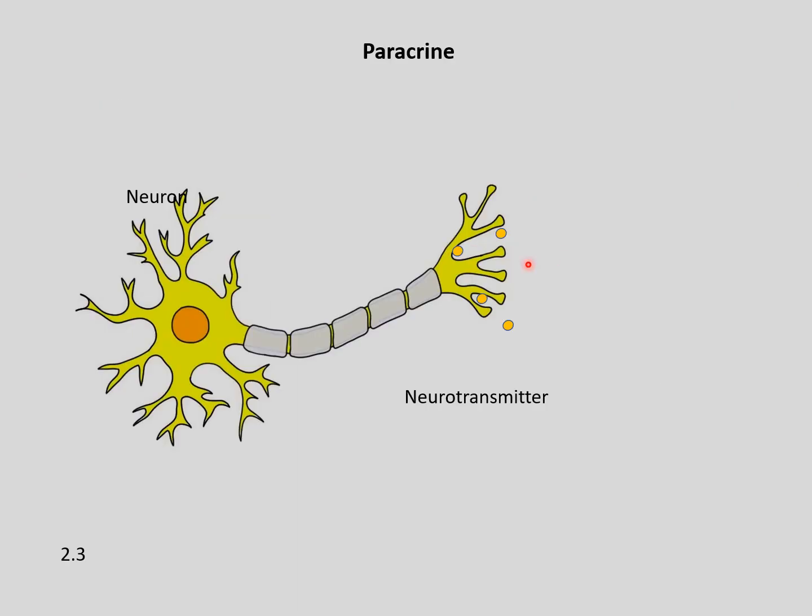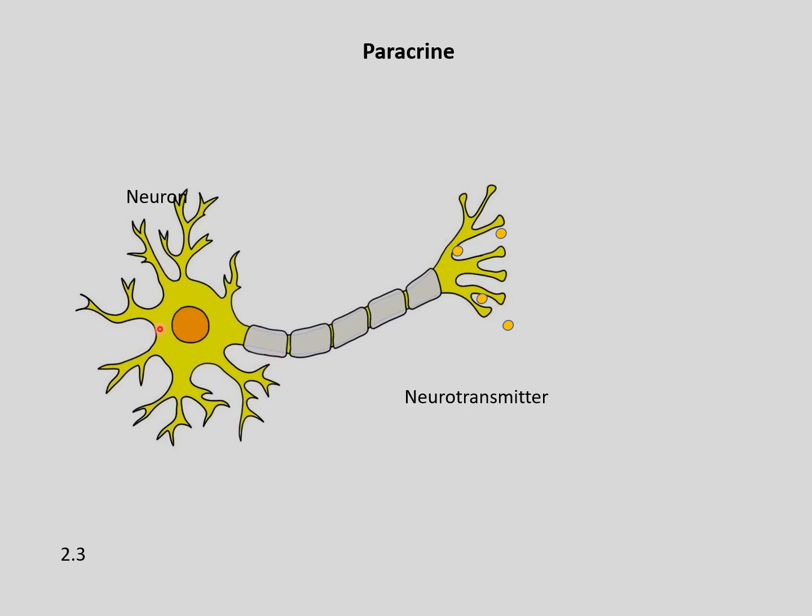The next example we'll see is paracrine. The paracrine signal molecules are released by the cell and affect only a nearby target cell. So this is when the target cell is nearby to the signaling cell. The best example here is the conduction of neurotransmitter signals.